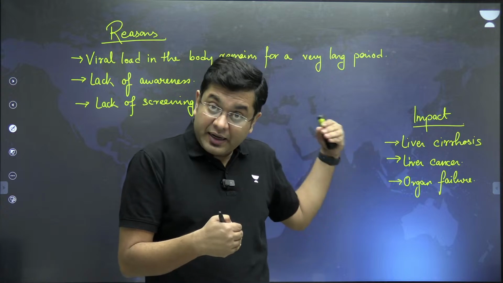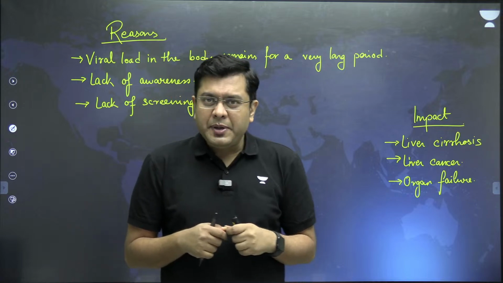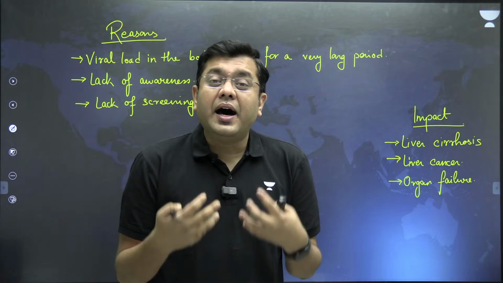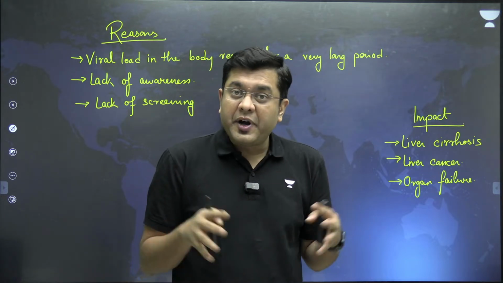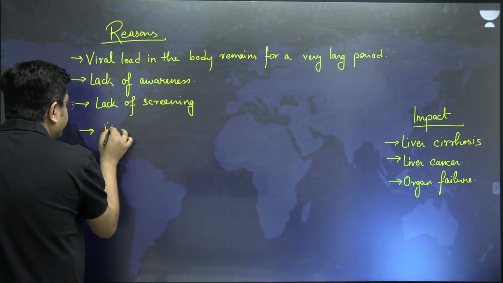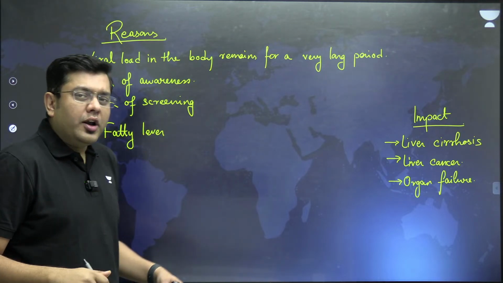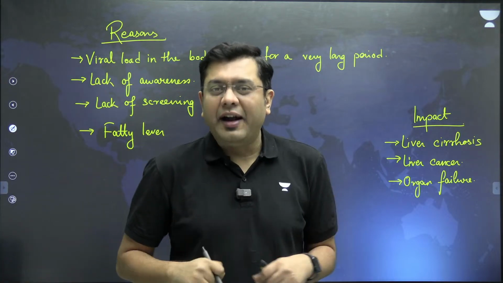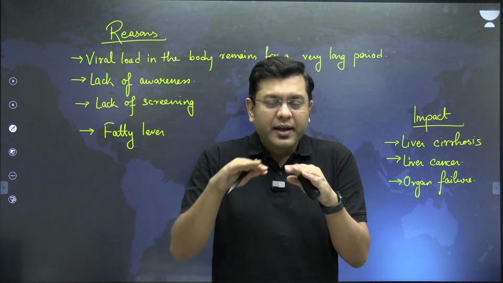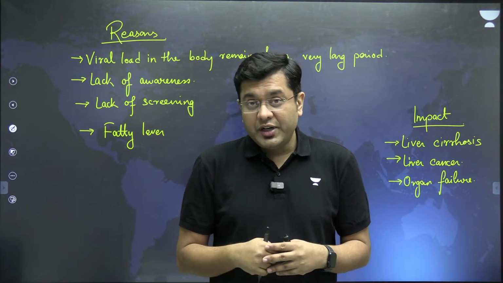sometimes the ease of suffering from liver cirrhosis is also because of the lifestyle diseases that people suffer from. For example, in our country, you have an abnormally large number of fatty liver diseases spread across the population. Fatty liver does not mean that your liver actually becomes fat. That is not fatty liver. Fatty liver means there's a deposition of an excess layer of fat around the liver, which is never good for the healthy functionality of the liver.